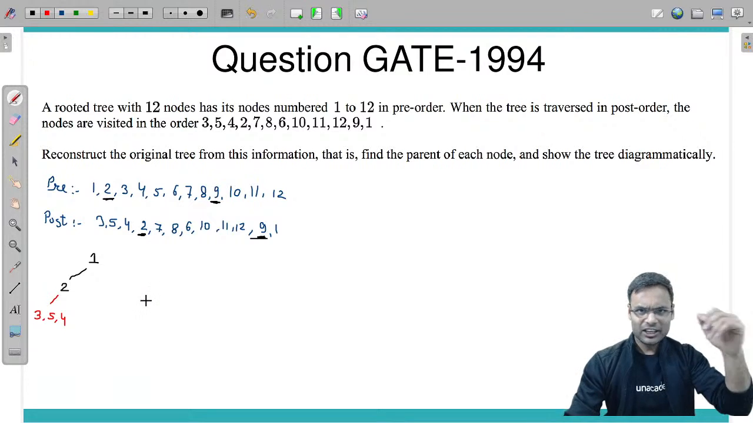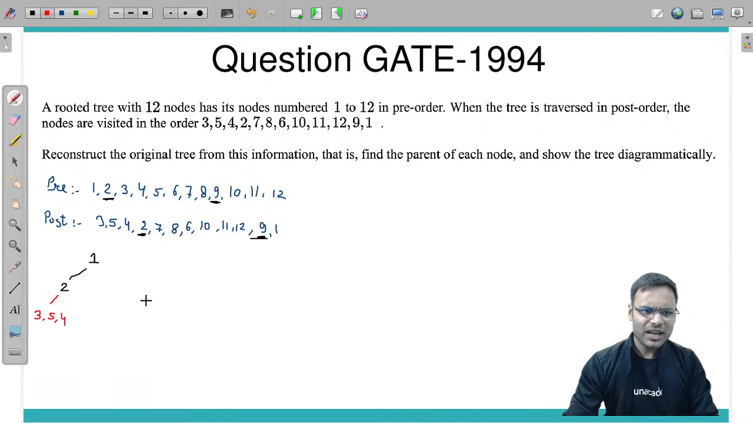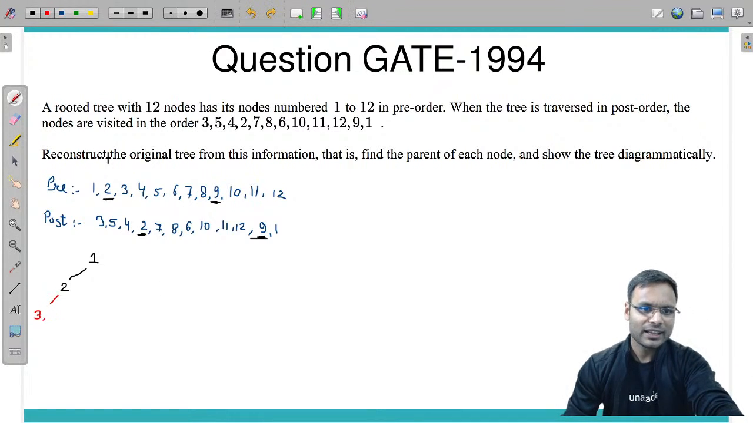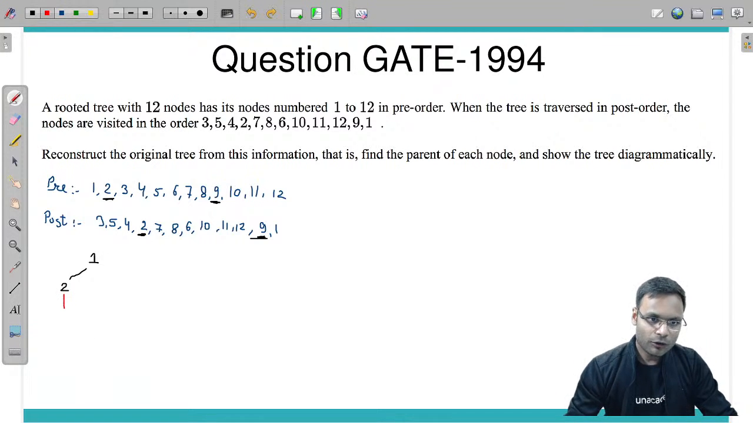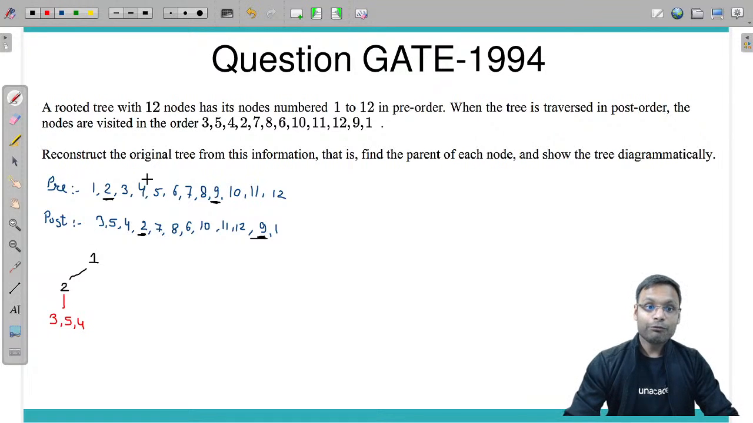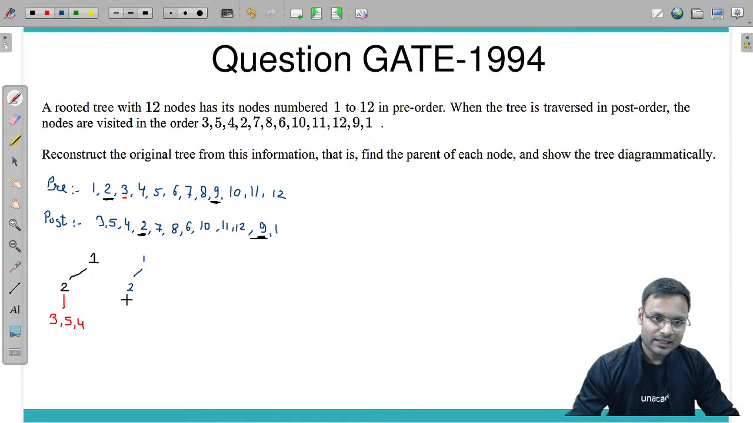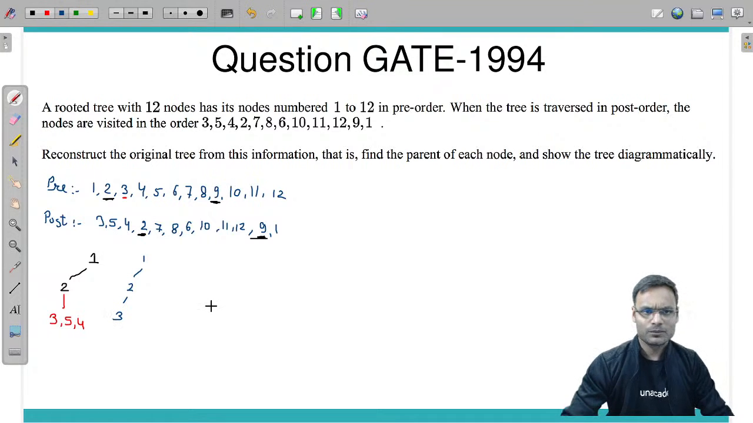Now in which direction I don't know. Okay, let me make it like that way. I don't know which direction, so I am just making 3 5 4 a child of 2. Now let's go for the next level. 3 5 4, what you traverse first is 3. So 3 should be the root among these 3. So I am going with the tree like this way कि 3 is root of some subtree.